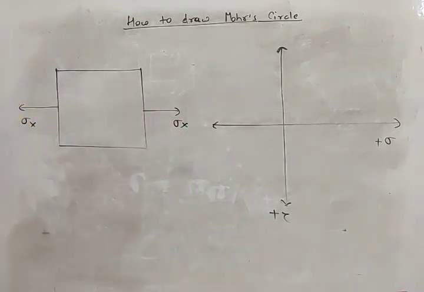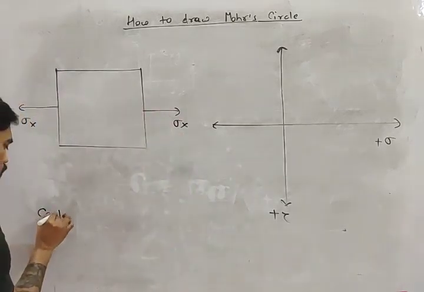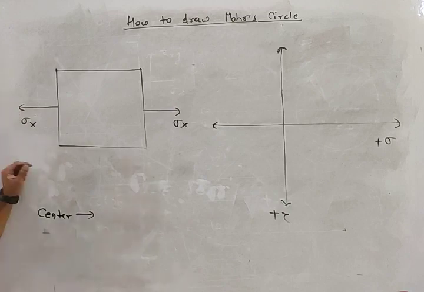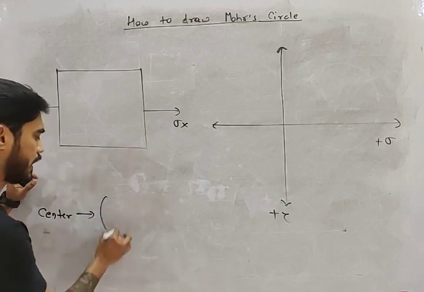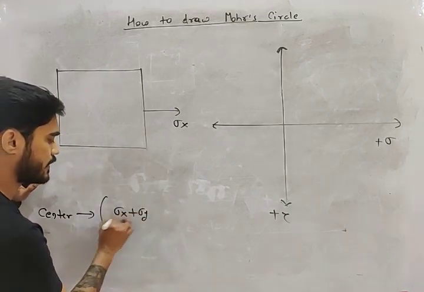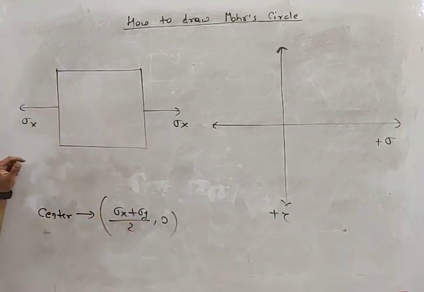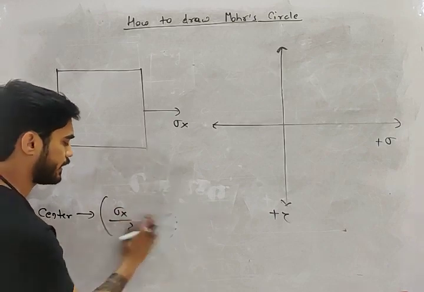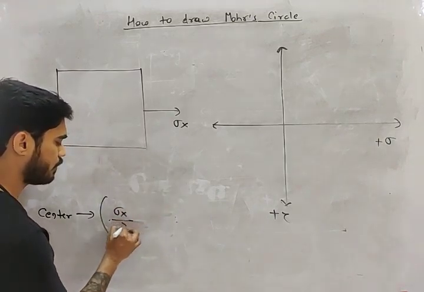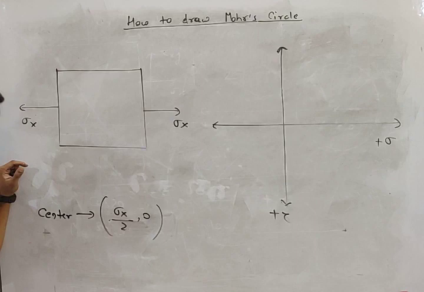The first approach is, you know the center. What is the center of the Mohr circle? The center is (sigma x plus sigma y) by 2, and 0. What is sigma y here? It is 0. So the center will be at sigma x by 2 and 0.